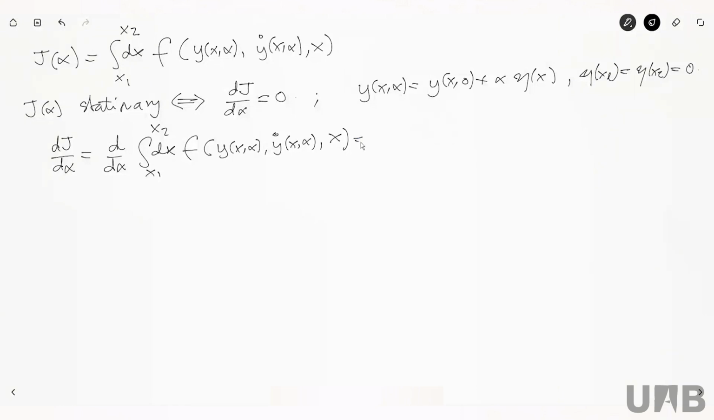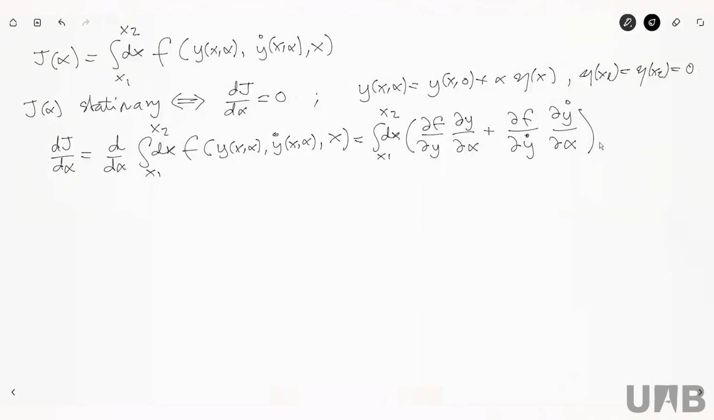So what is this derivative? This is the integral dx from x1 to x2 of the partial of f with respect to y, times the partial of y with respect to alpha. That's one term, right? It's the variation of this whole thing with alpha through y, okay? But there is another term because y dot also depends on alpha. So this is the derivative of f with respect to y dot, times the derivative of y dot with respect to alpha. And that's the end of the story, okay?